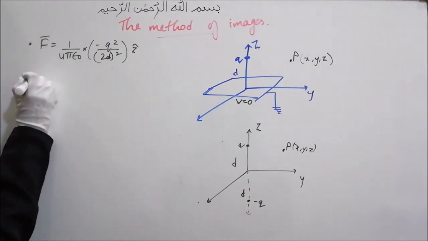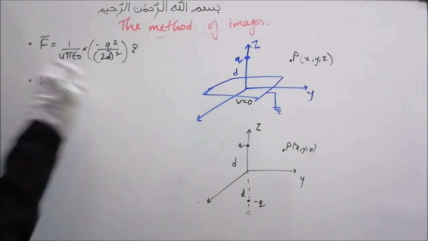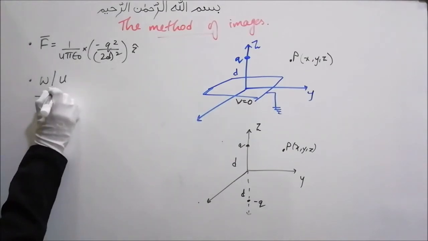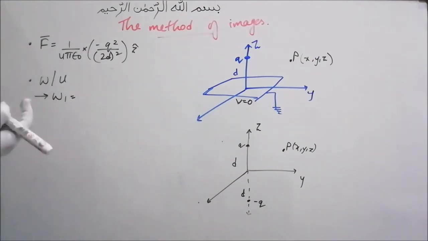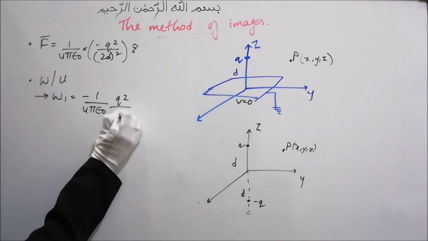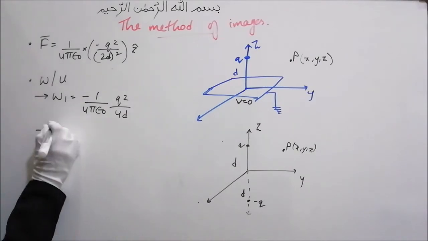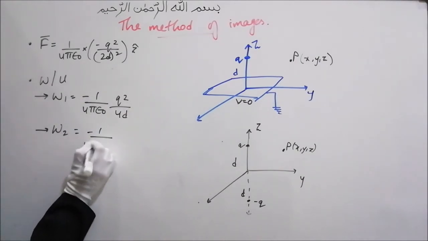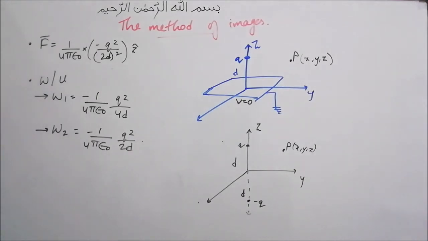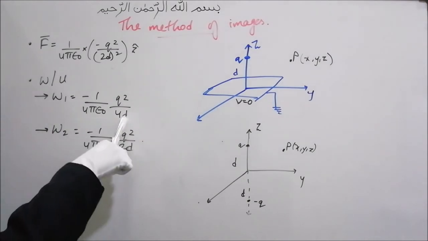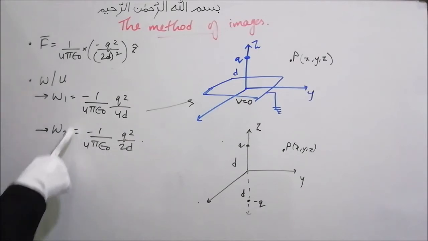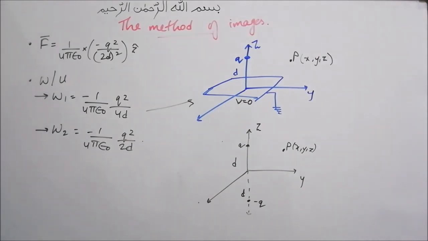But this is not true when we are going to find the work or the potential energy. For the first configuration, the work done or potential energy, let's call this W1, will be minus 1 by 4 pi epsilon naught q squared upon 4d. And for the second configuration, W2 will be equal to minus 1 by 4 pi epsilon naught q squared upon 2d. So why is this? This is the actual work for this case. So why is this actual work half of the second configuration?